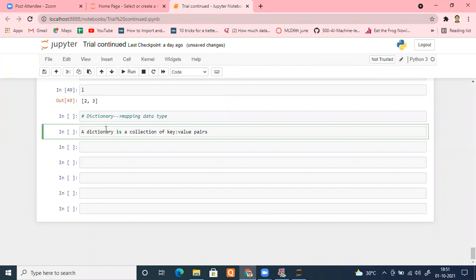You have a system with you and you don't know the actual cost of a product. For example, he has bought a mango and you don't know the price. So what will you do? You will type mango, and the moment you type mango, it will show you the price of that mango. You search by the term mango and it tells you the price, right?